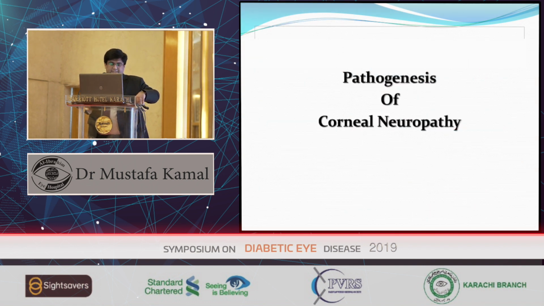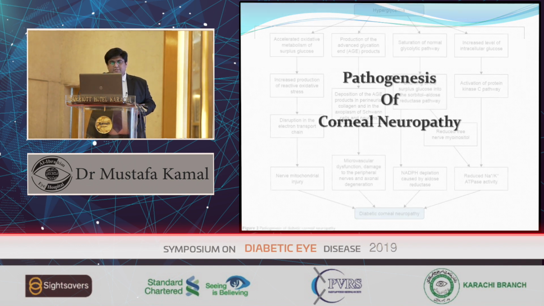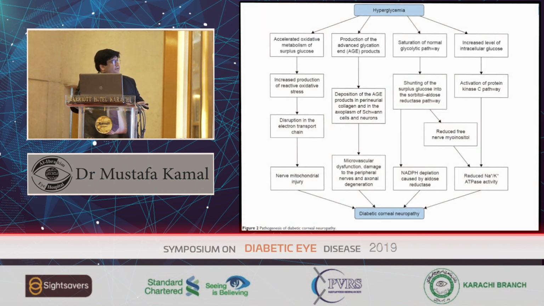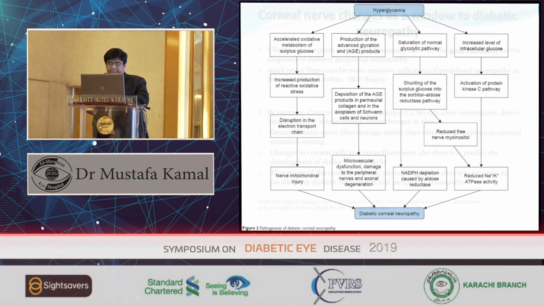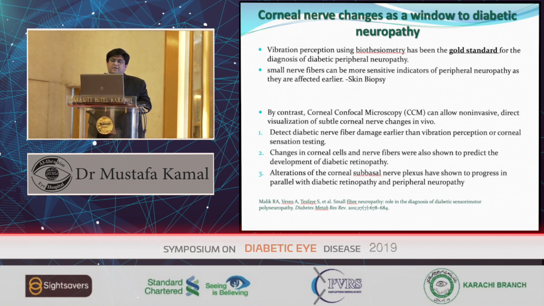So what is the actual pathogenesis of corneal neuropathy? Here you can see that the main culprit is hyperglycemia. There are four things which can happen in the cornea: accelerated oxidative metabolism of surplus glucose, production of advanced glycation end products, saturation of the normal glycolytic pathway, and increased levels of intracellular glucose. Bottom line, they cause diabetic corneal neuropathy. So corneal nerve changes are a window to diabetic neuropathy.